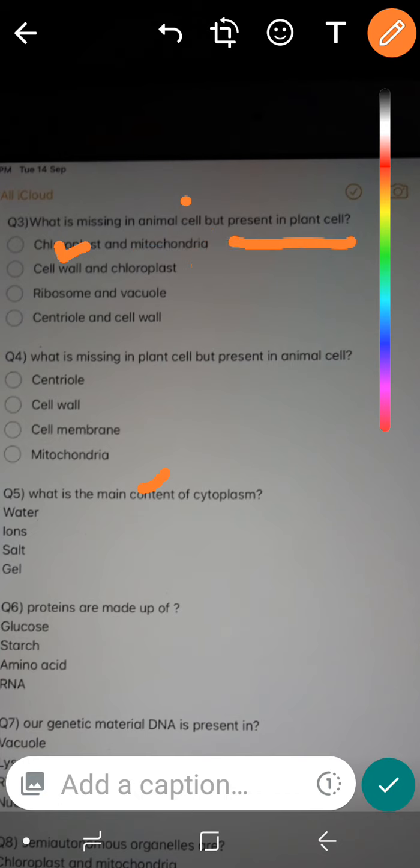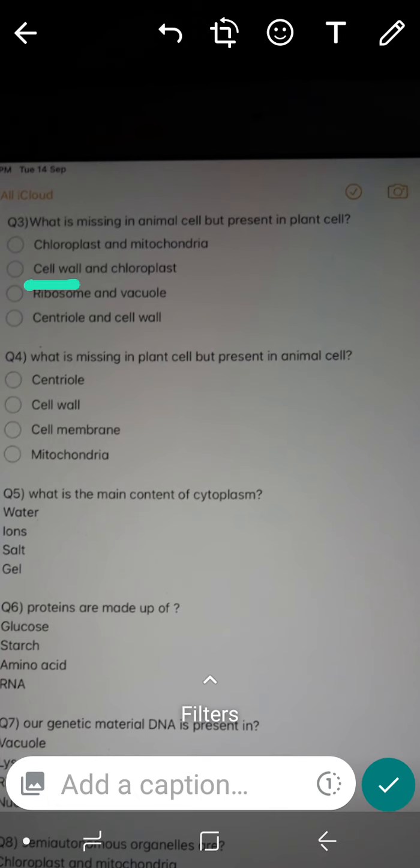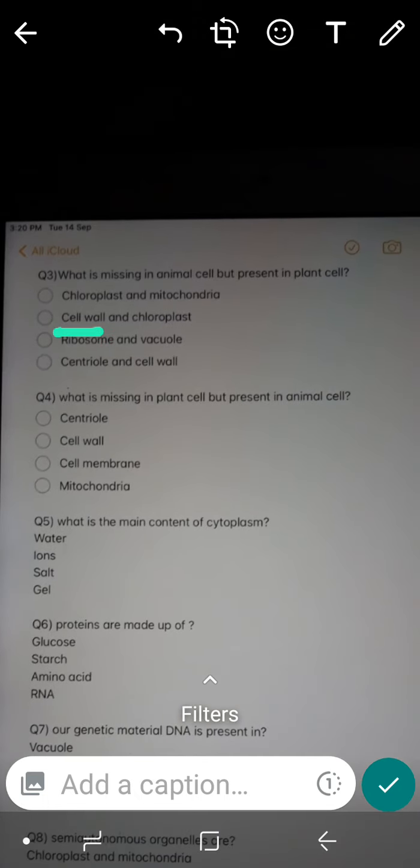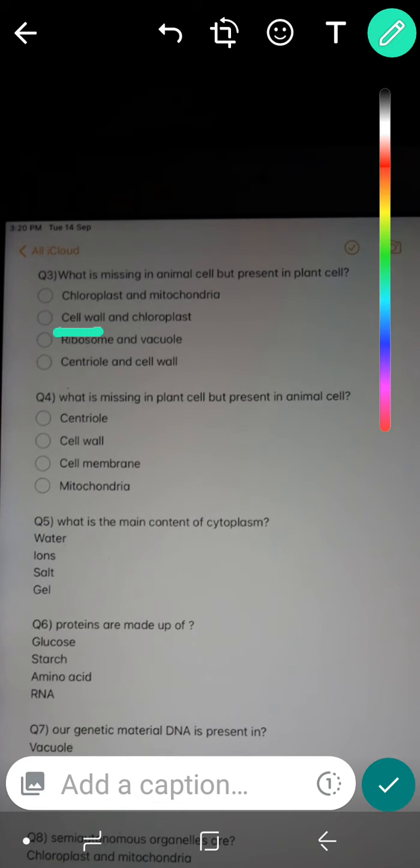Now let's move on to the second option, cell wall. It is present in plant cell, but is it missing in animal cell? Yes, because the limiting boundary of animal cell is just the cell membrane. Mark it, animal cells lack cell wall. So cell wall is the correct answer because it is not present in animal cell but is present in plant cell. The second part is chloroplast, which is also the right answer, because it is missing in animal cell and present in plant cell.